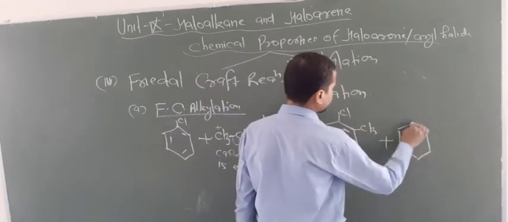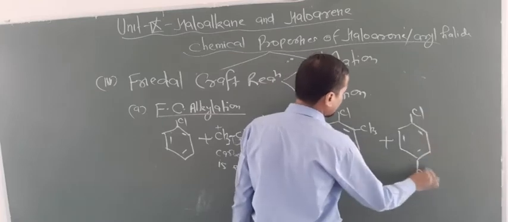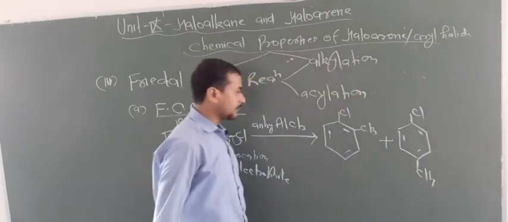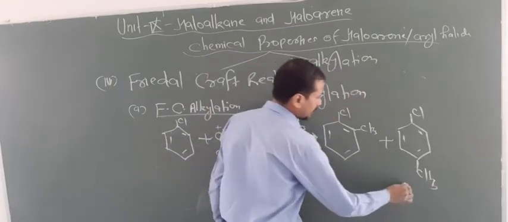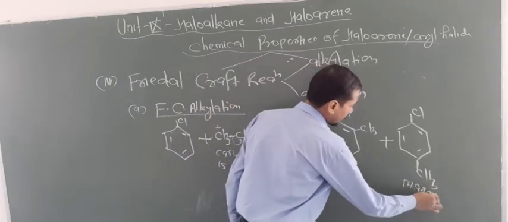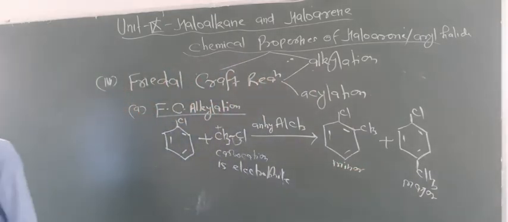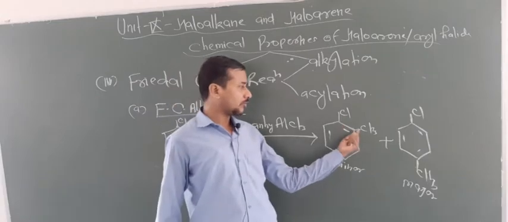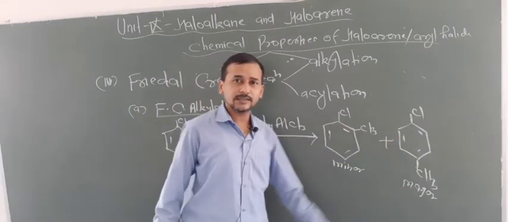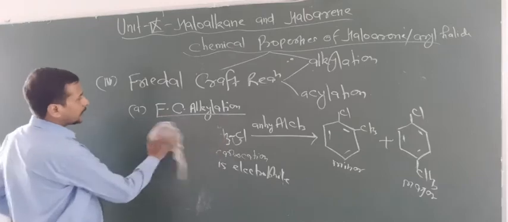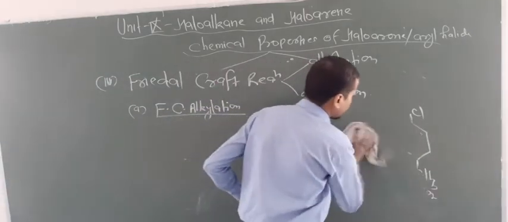So look here. This also gives two types of product. One is at the para position, one at the ortho position. So this is again major and this is again minor. So this is about the Friedel-Crafts alkylation. Now next, Friedel-Crafts acylation. About this you can also write the names, 1-chloro-2-methylbenzene, 1-chloro-4-methylbenzene.